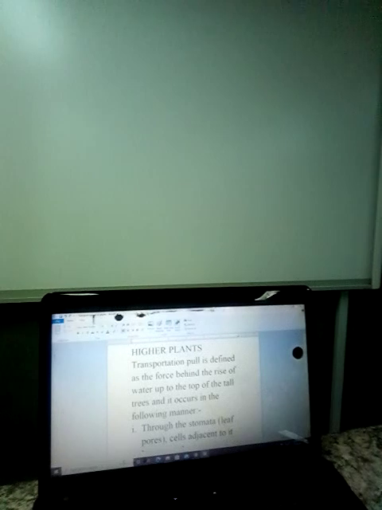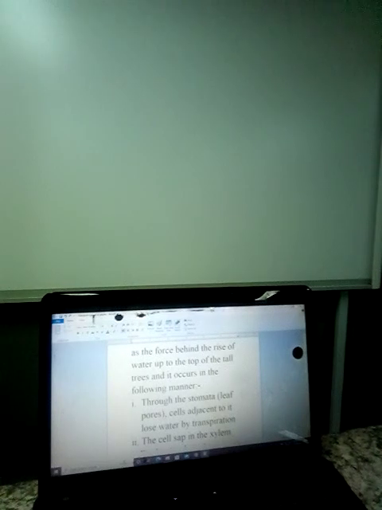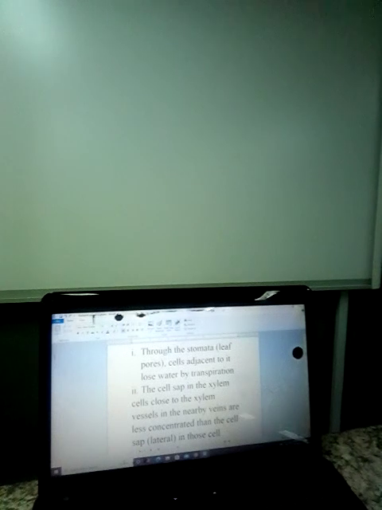The manner it follows are: number one, through the stomata. The stomata is a pore in the leaf, or we say through the leaf pores. Cells adjacent to it lose water by transpiration. The cell sap in the xylem cells close to the xylem vessels in the nearby veins are less concentrated than the cell sap